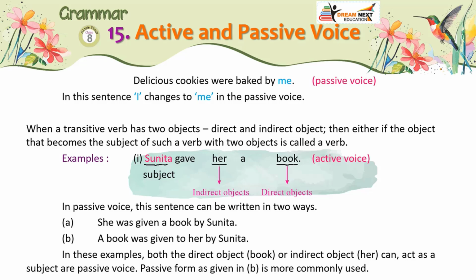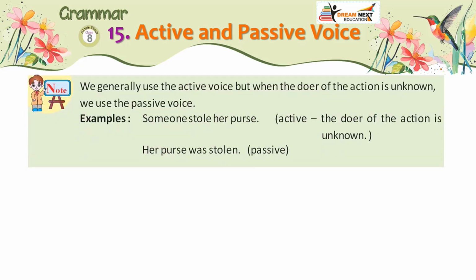In these examples, both the direct object, book, or the indirect object, her, can act as a subject in passive voice. The passive form as given in B is more commonly used. Note: we generally use the active voice, but when the doer of the action is unknown, we use the passive voice. Examples: Someone stole her purse, active, the doer of the action is unknown. Her purse was stolen, passive.